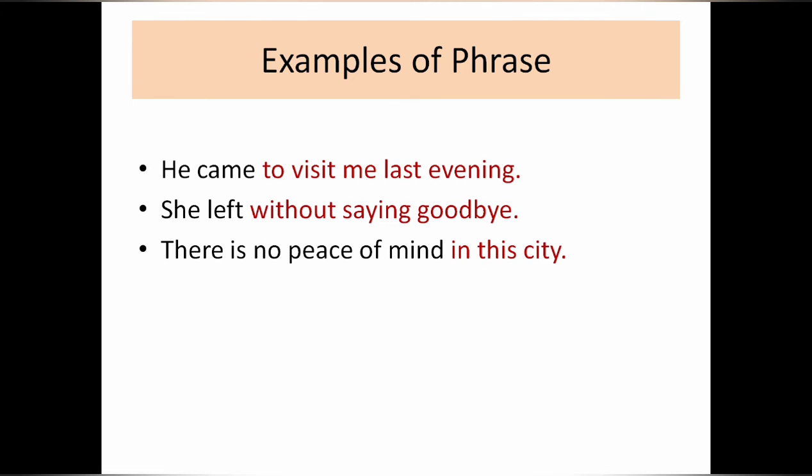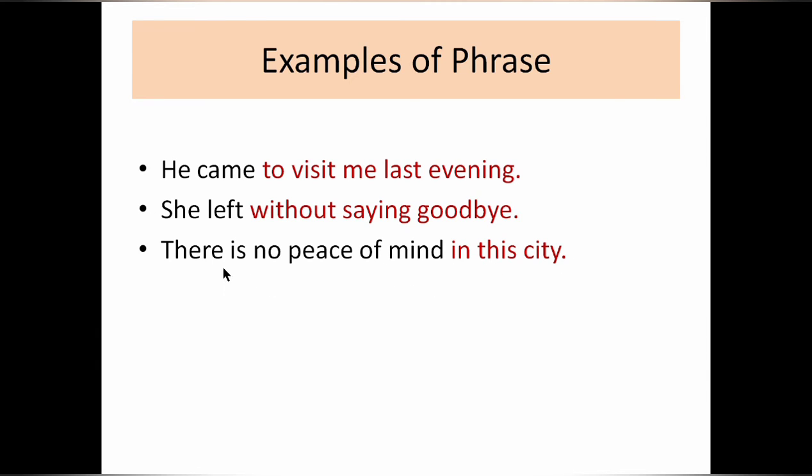Let's see the next example: "She left without saying goodbye." Here "she" is the subject and "left" is the verb. So this cannot be a phrase because it has a subject and a verb. Now come to "without saying goodbye". This group of words does not have any subject, nor any verb. The next one: "There is no peace of mind in this city."